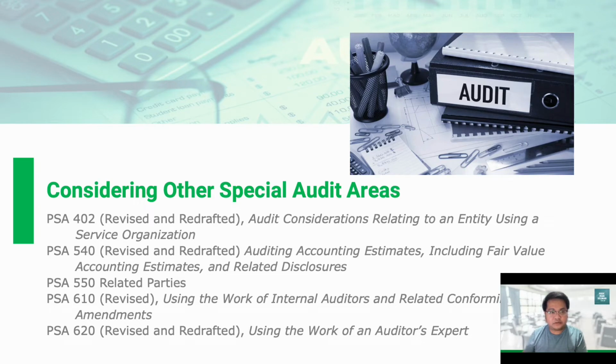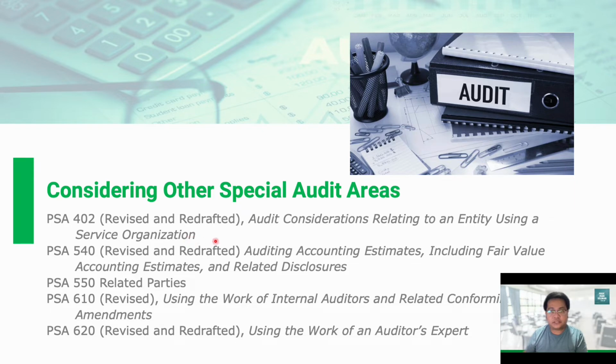So let us now go to the next part, considering other special audit areas. In this section, we will discuss the audit considerations relating to an entity using a service organization, auditing accounting estimates, including fair value accounting estimates and related disclosures, related parties, using the work of internal auditors, and using the work of an expert. So let's go to the first one.